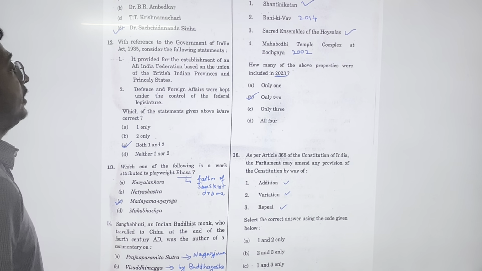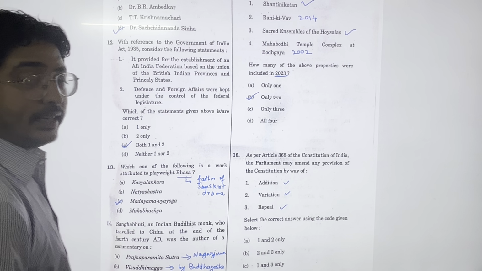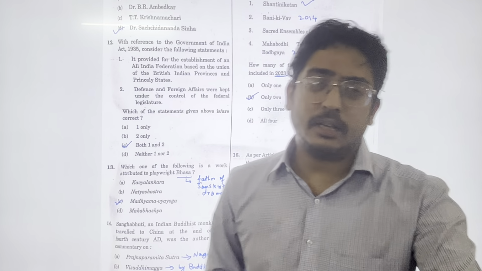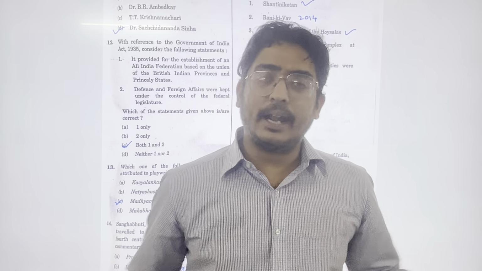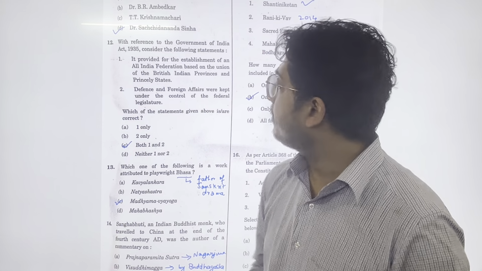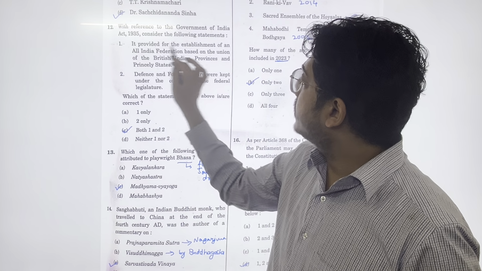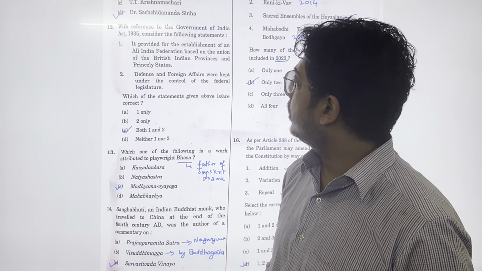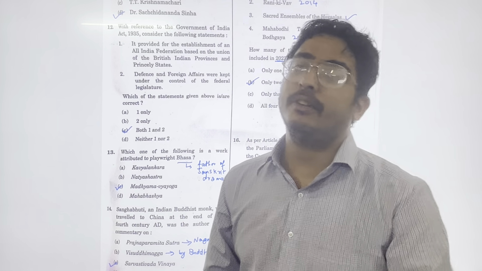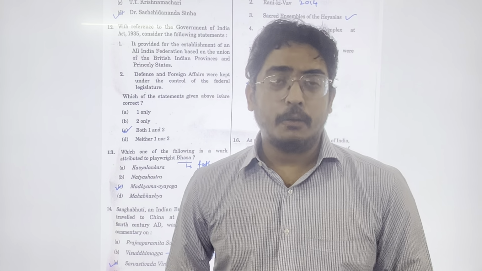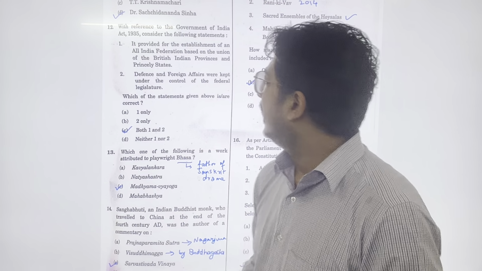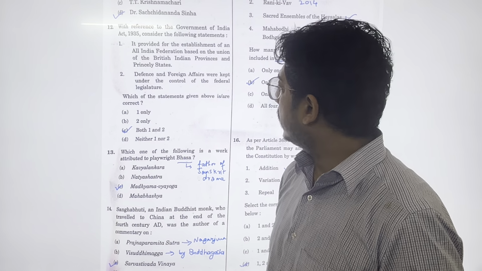With reference to the Government of India Act 1935, consider the following statements. As I always say, one act every year out of all the historical acts, one act question they usually ask in the exam. It provided for the establishment of an All India Federation based on union of the British India provinces and princely states. Correct statement, because All India Federation was one of the prime objectives of this act, but yeah, that was never implemented. Defence and foreign affairs were kept under the control of federal legislature.